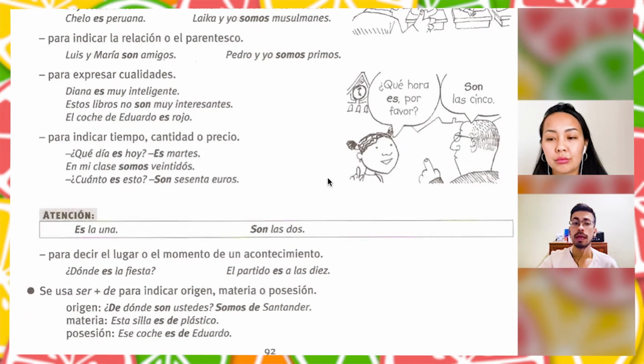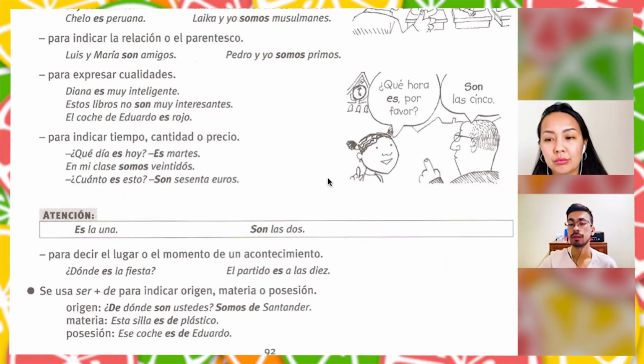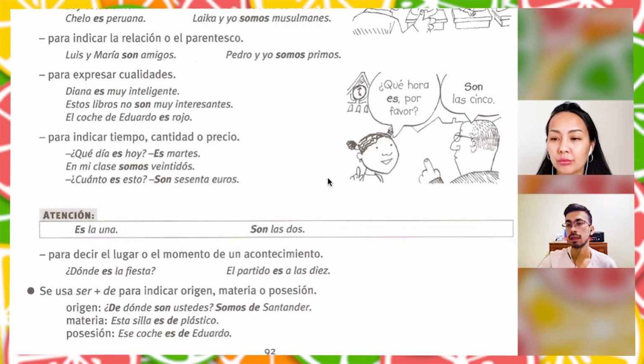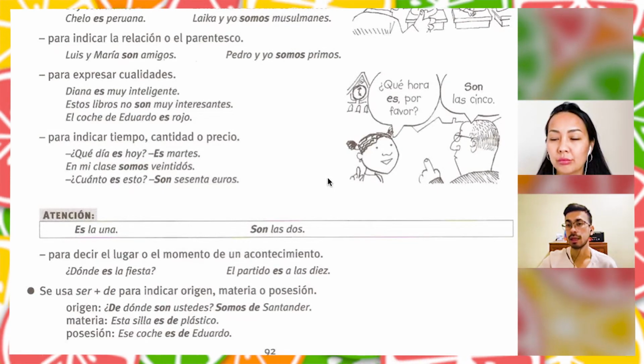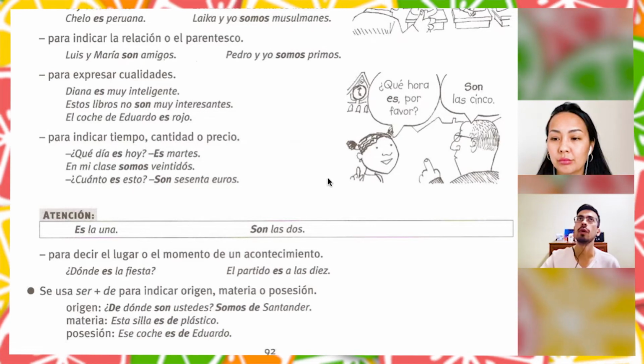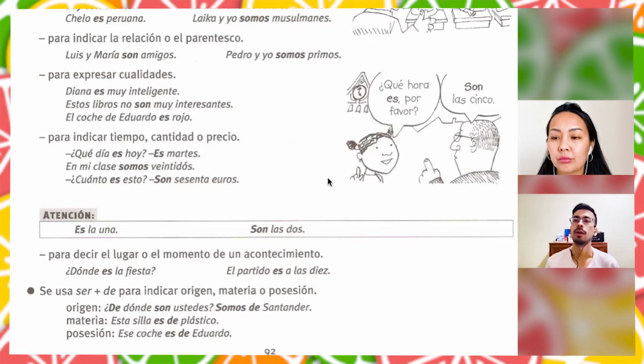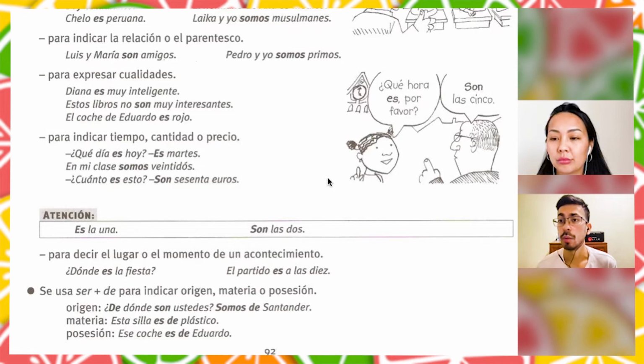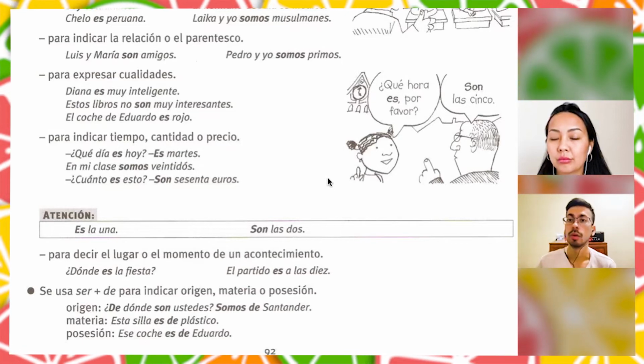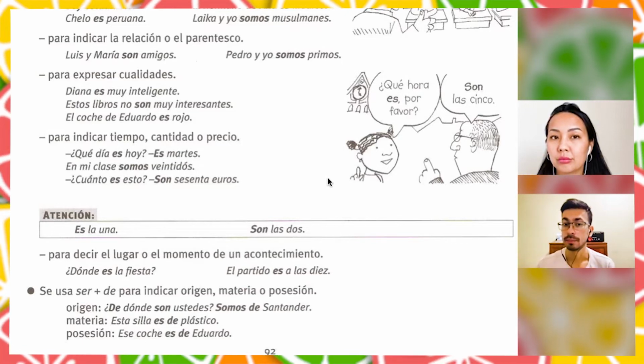For example, ¿de dónde son ustedes? Where are you from? We are from Santander, right? Somos de Santander. So in this case, we will always use it to indicate where we are from. Yo soy de Colombia, for example, right? Tú eres de Kazajistán. Super.